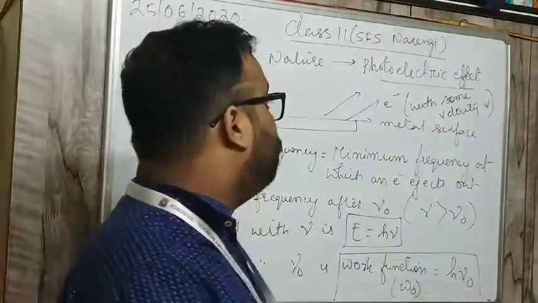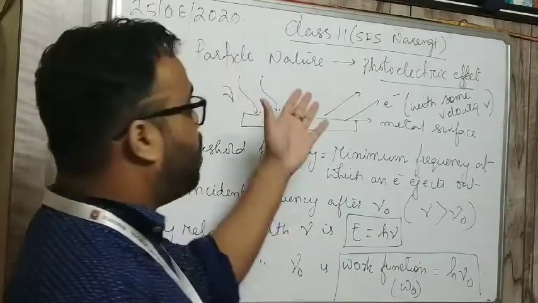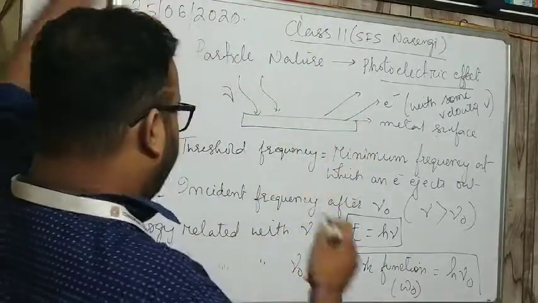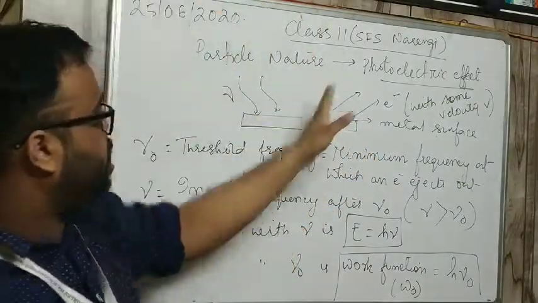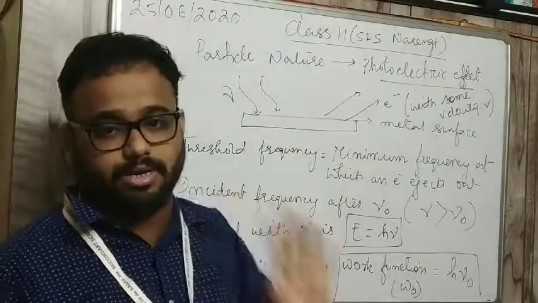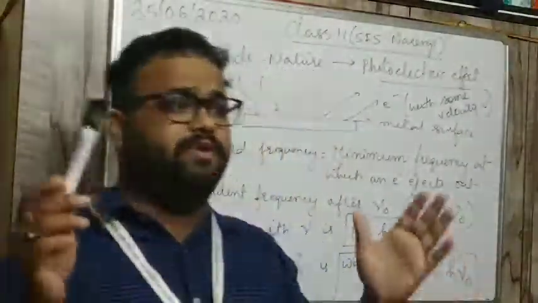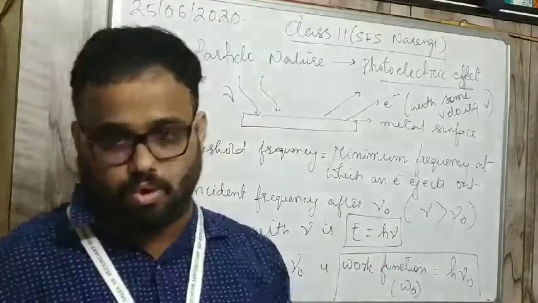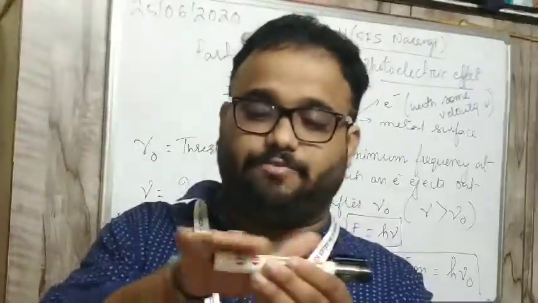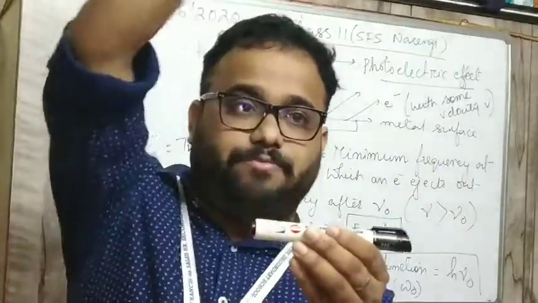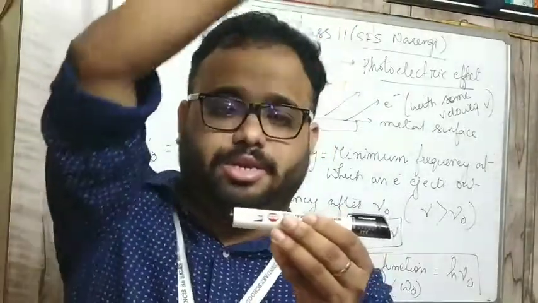Today we will do the next part of particle nature, which is called the photoelectric effect. Photoelectric effect is very common to you. Suppose this is a metal surface and some frequency of light is falling on it.